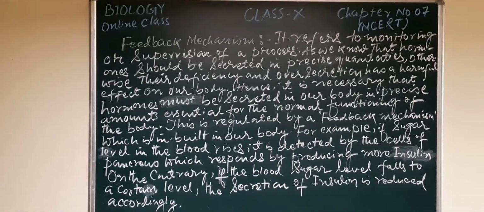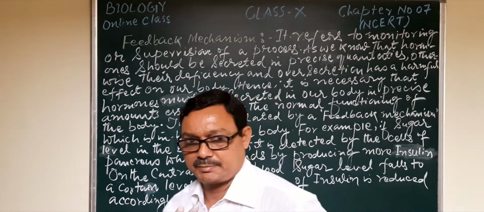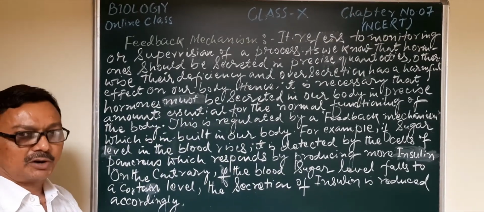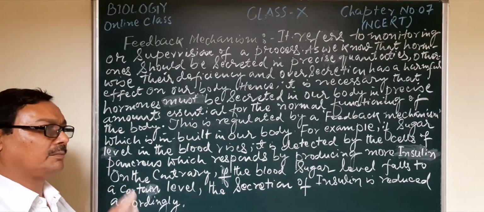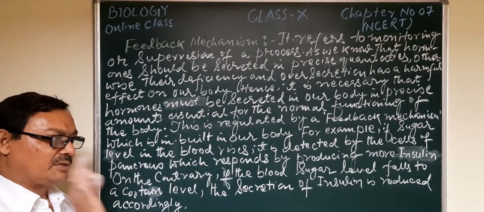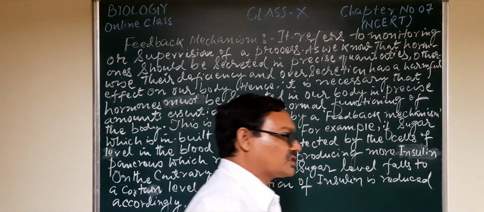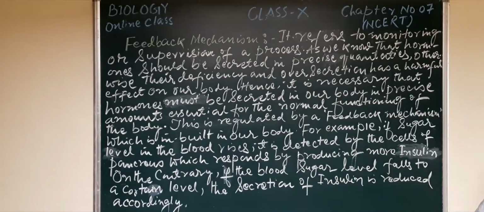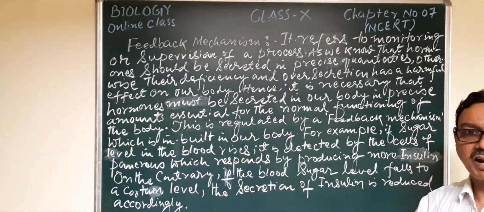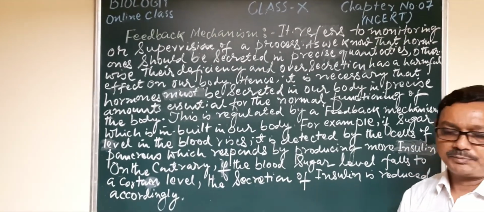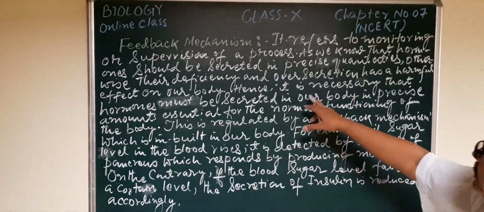If the secretion is in an appropriate manner, that means the optimum amount required by the body is released, then it will be okay for the body. If the secretion is more than the requirement, that is over secretion or hypersecretion, or less than the requirement, there will be a harmful effect.